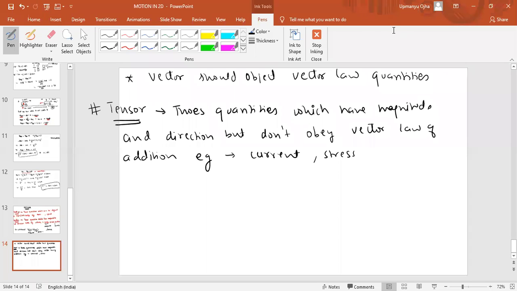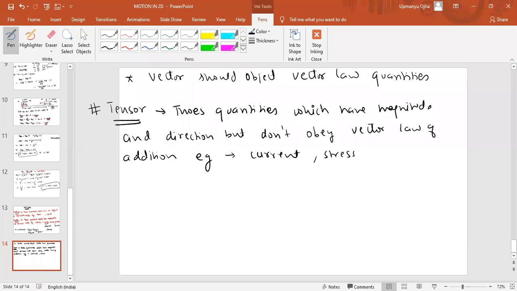Stress is also a tensor quantity. So the quantities which obey the vector law of addition are known as vectors. So vectors should have direction, magnitude, as well as they obey the vector law of addition. Scalar quantities only have magnitude. Tensor quantities have magnitude and direction, but they don't obey the vector law of addition. Example is current.